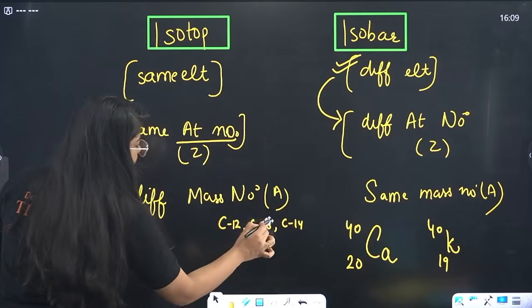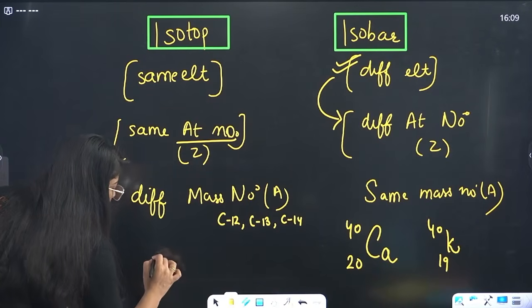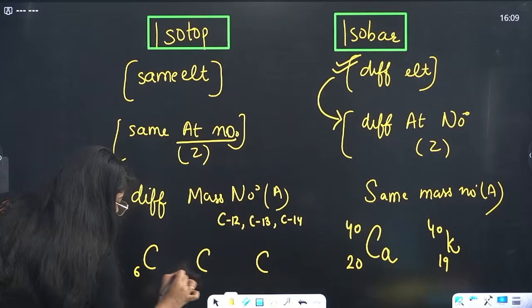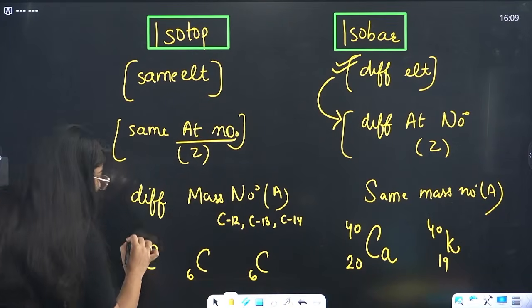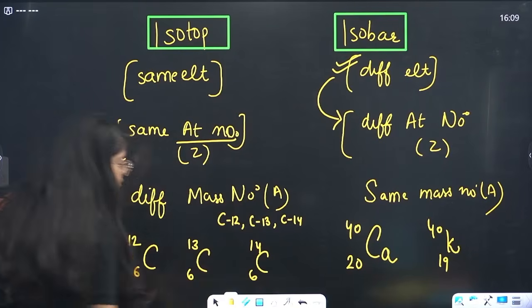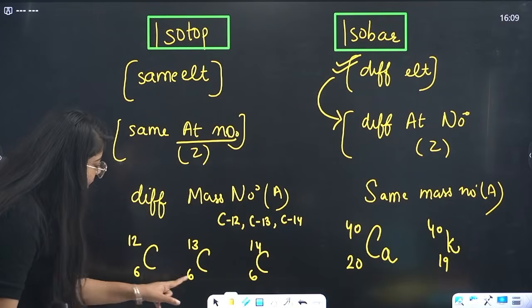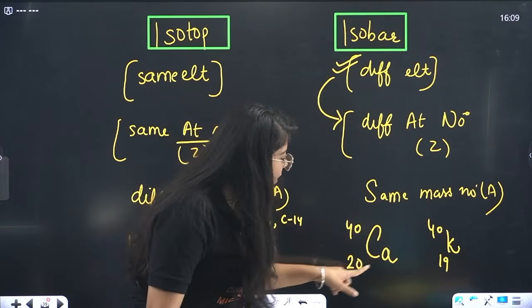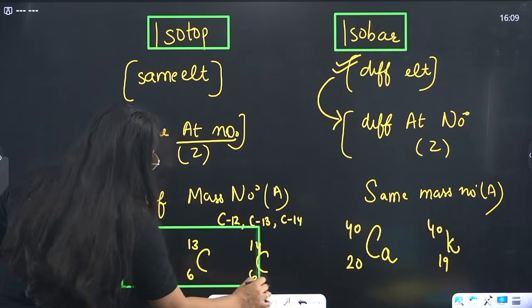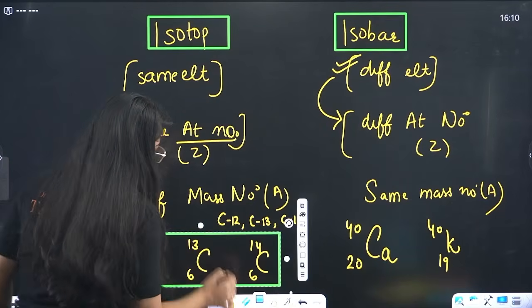I will write it here. And how will we write this down? Carbon, same atomic number, 6, 6, 6. But its mass number is 12, mass number is 13, mass number is 14. Mass number different, same atomic number. Mass number same, different atomic number. Understood? After this you have to understand.